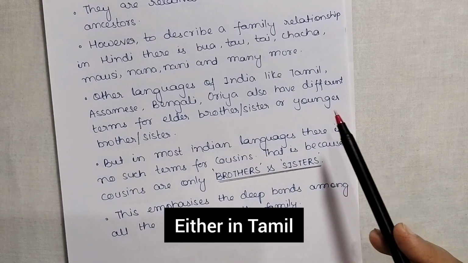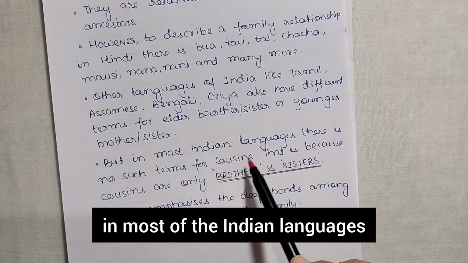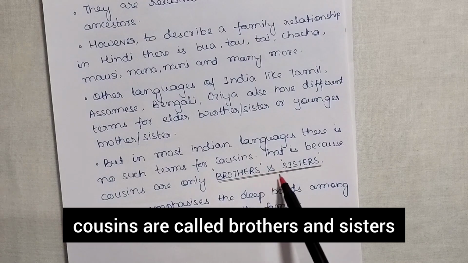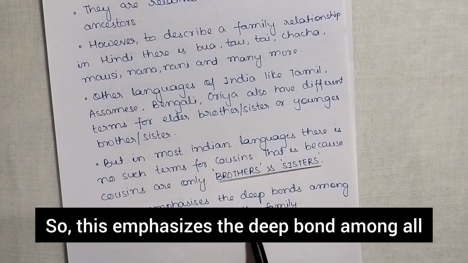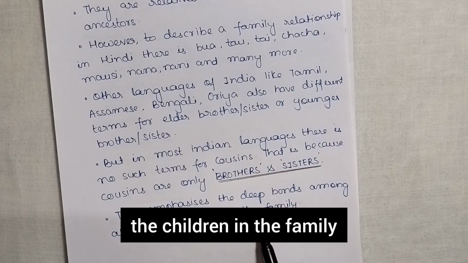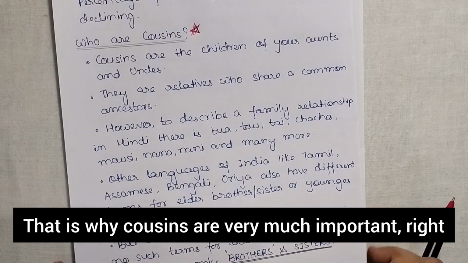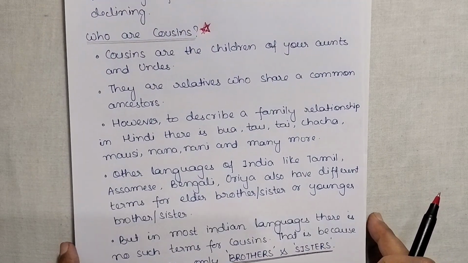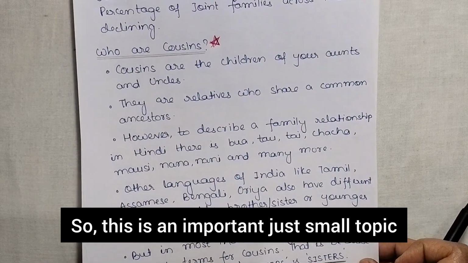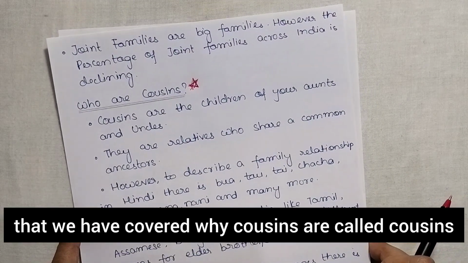In Tamil and in most other Indian languages, cousins are called brothers and sisters. This emphasizes the deep bond among all the children in the family. That's why cousins are very important, right? They are brothers and sisters. So this is a small but important topic that we have covered: why cousins are called cousins.